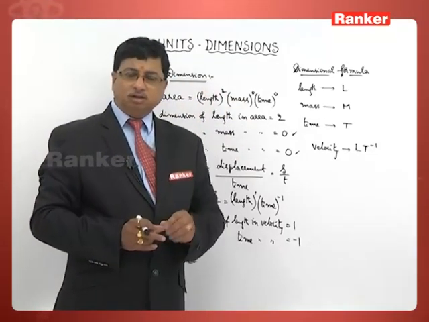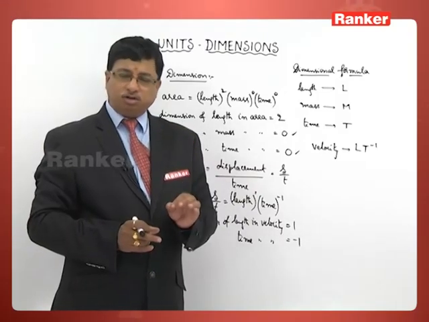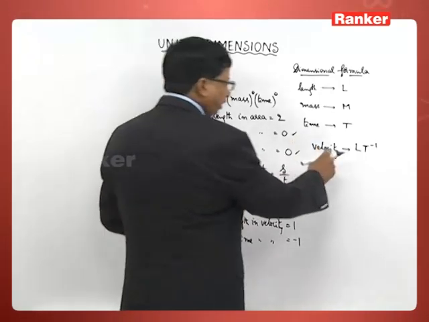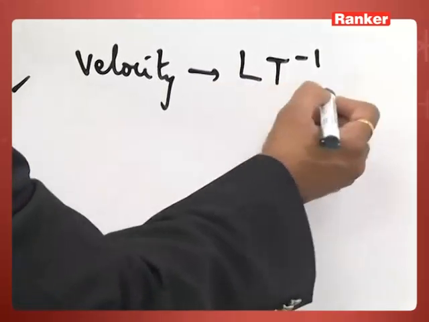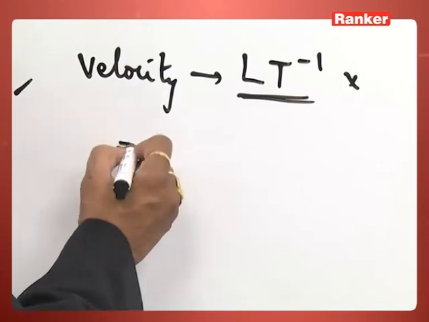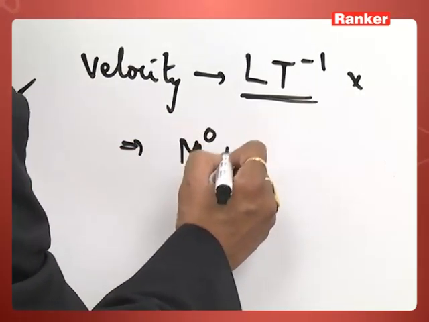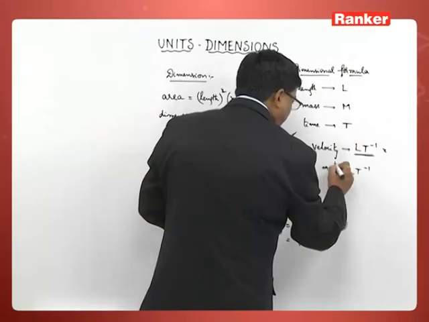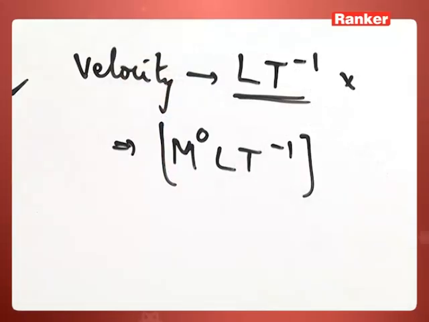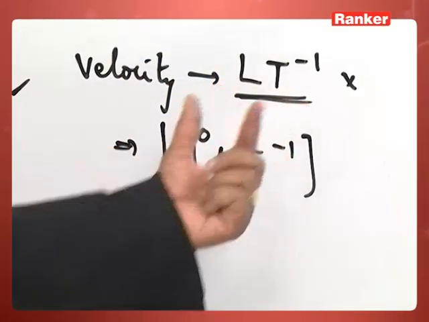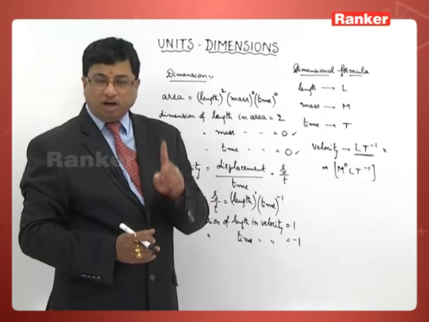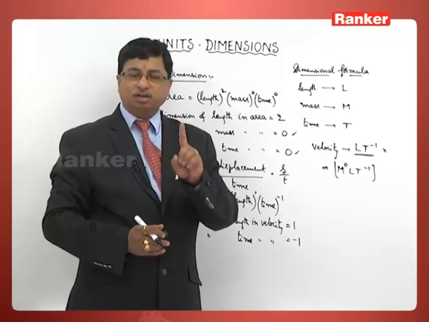That is the correct way of representing a dimensional formula. For example, for velocity, if I write LT inverse, that is not quite correct. The correct way of representation is M0 L T inverse. M to the power 0 gives a value of 1. Ultimately it comes to LT inverse only, but this is the correct way of representation for the dimensional formula of a physical quantity.